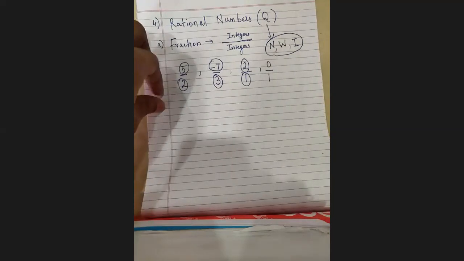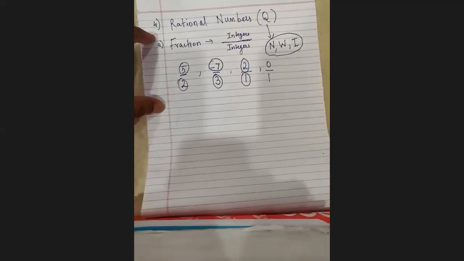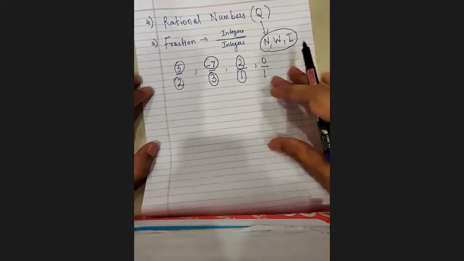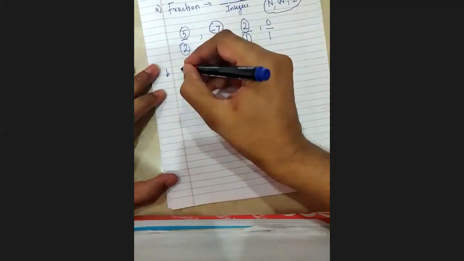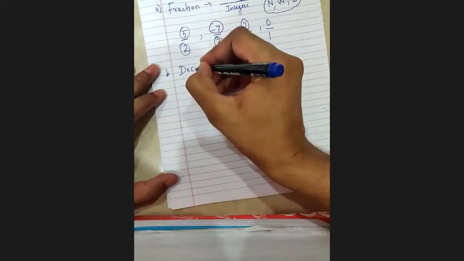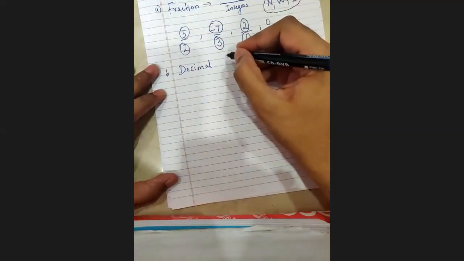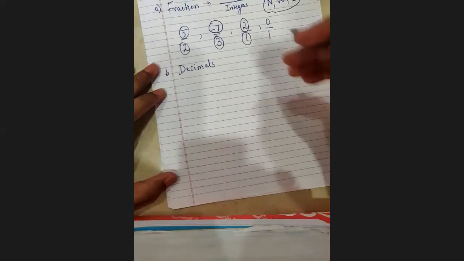Fine. I hope this part is very clear. This was the first form of rational numbers. Let us move on to the second type. This also is nothing new. You might have already seen it. This type is basically decimal form. Decimal point you must have seen. Some people don't like this also. Now, if I'm talking about decimal form, that also has two types.